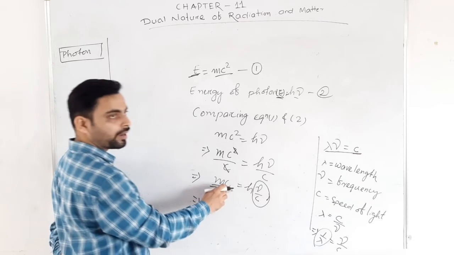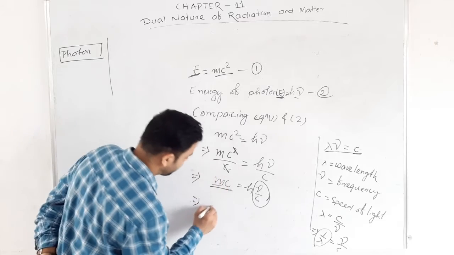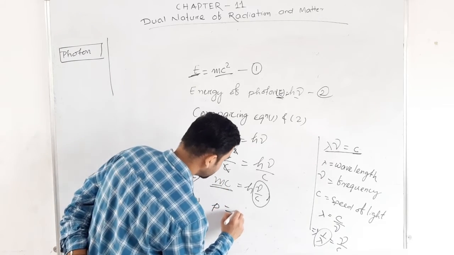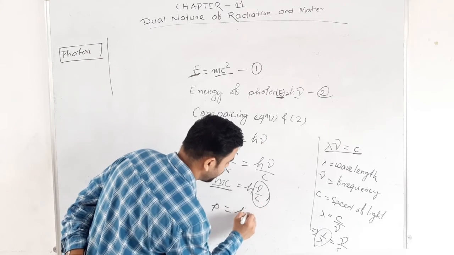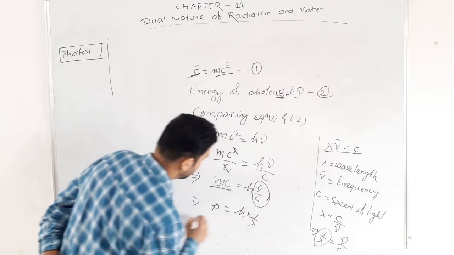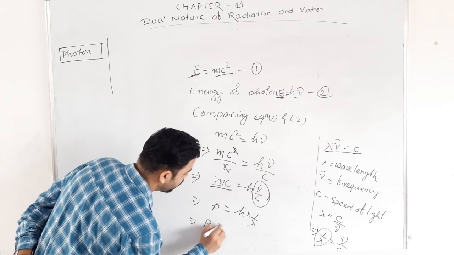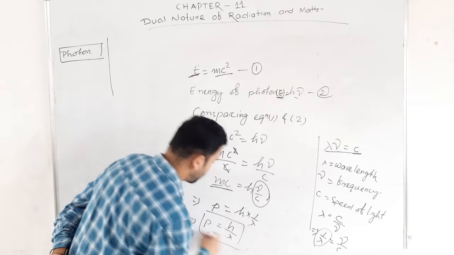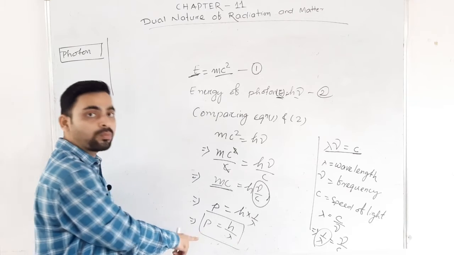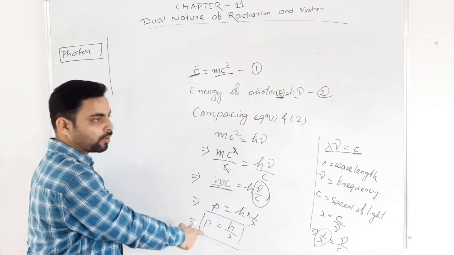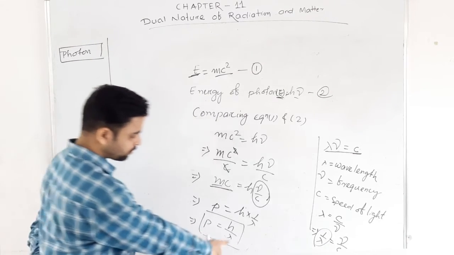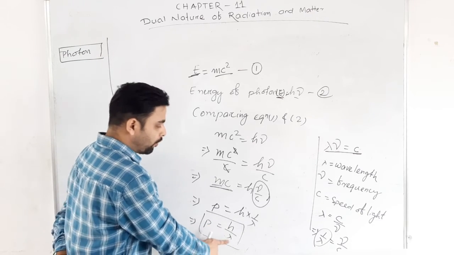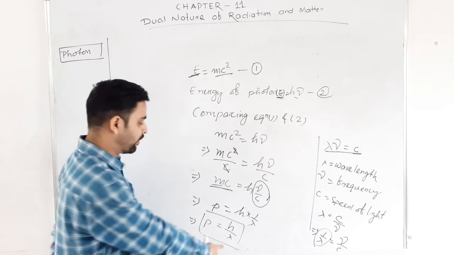Mass into speed gives me momentum p equal to h into 1 by lambda. That means p equal to h by lambda, where p is the momentum of the photon, h is Planck's constant, and lambda is the wavelength of light.